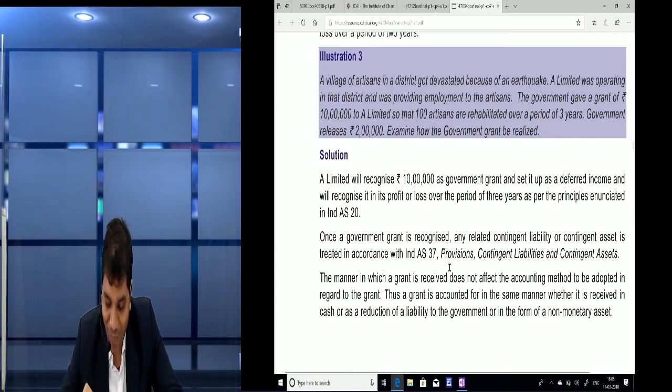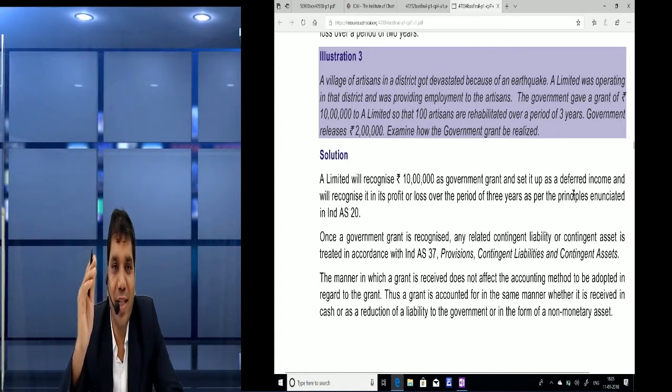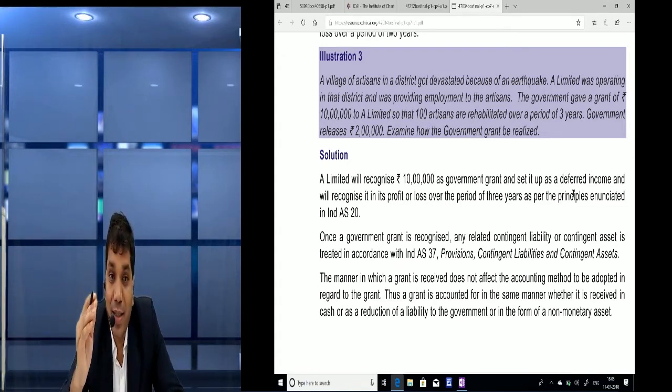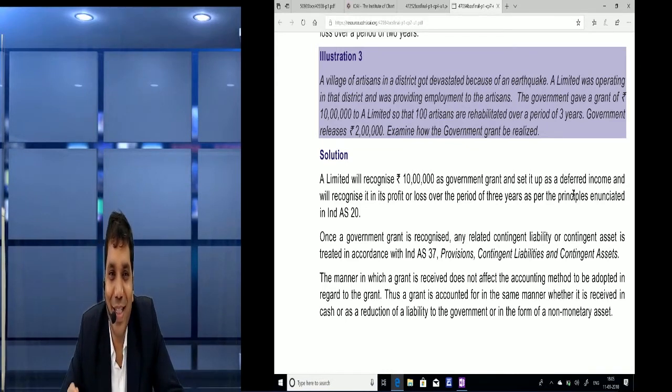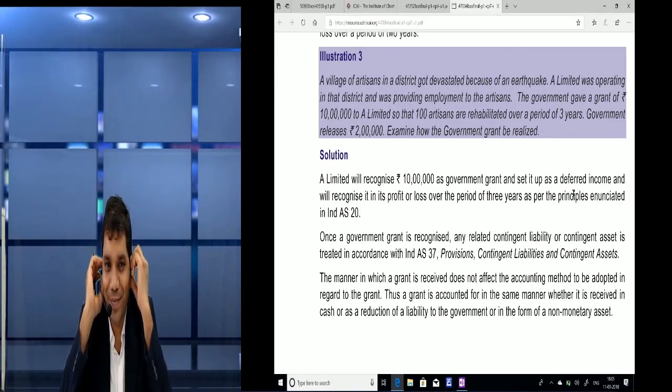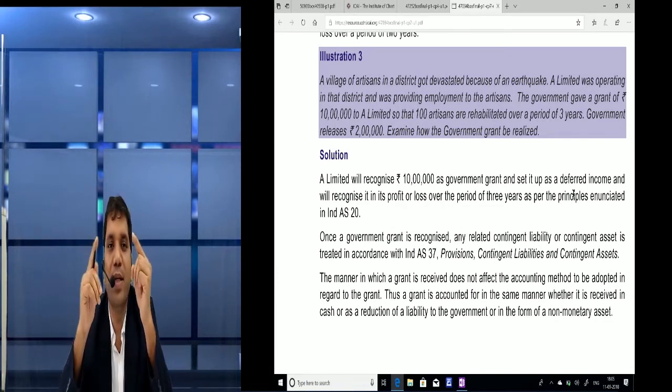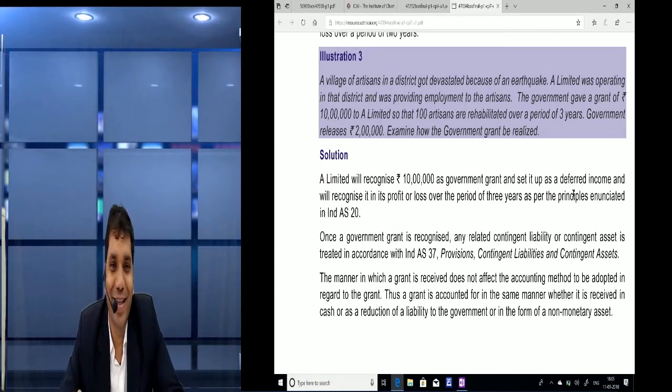Understood? Provisions, contingent liabilities and contingent assets. Because it says that we had received it, but there is some contingency. If the condition is not fulfilled and the government grant becomes repayable, then it should be shown as a contingent liability also, as some problem may arise.